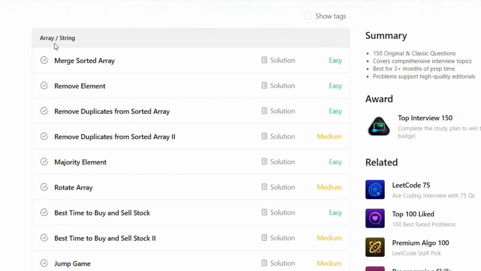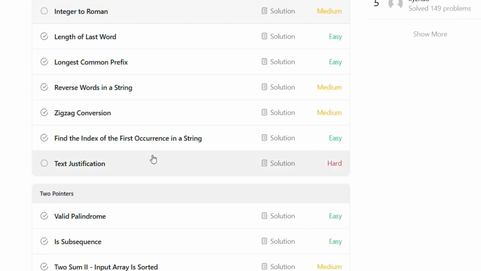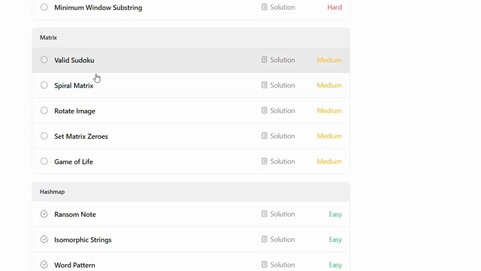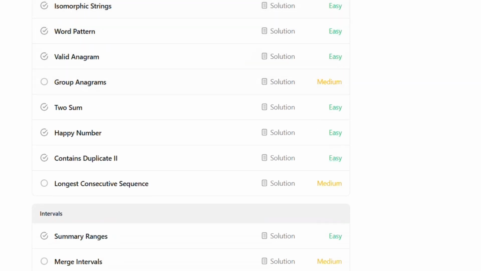In the previous videos, we have seen arrays and strings, especially the difficulty level easy. Then we moved to the second one, two pointers: valid palindrome and is subsequence. And now we have moved to the HashMap, which is nothing but a dictionary inside Python. We have seen ransom note, isomorphic strings, word pattern, and valid anagram in the previous video. In this video we will see happy number and contains duplicate.